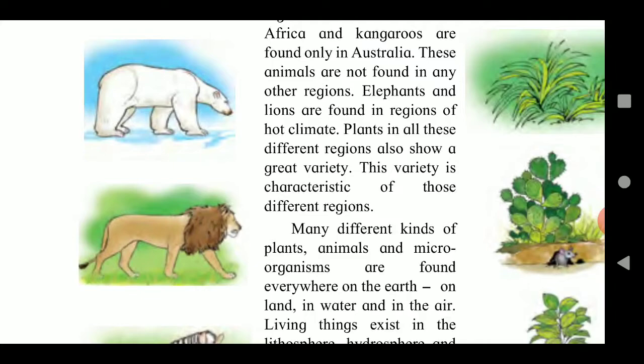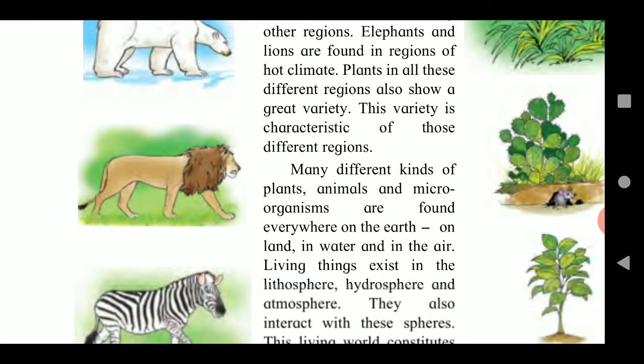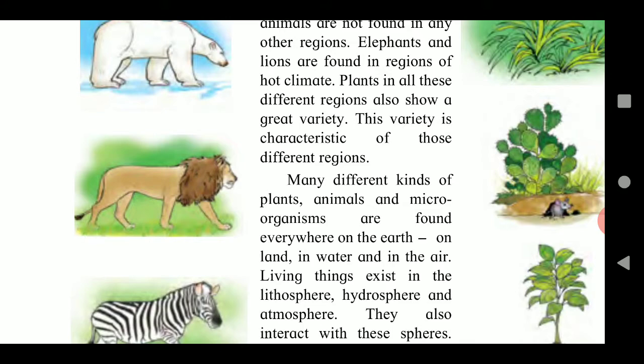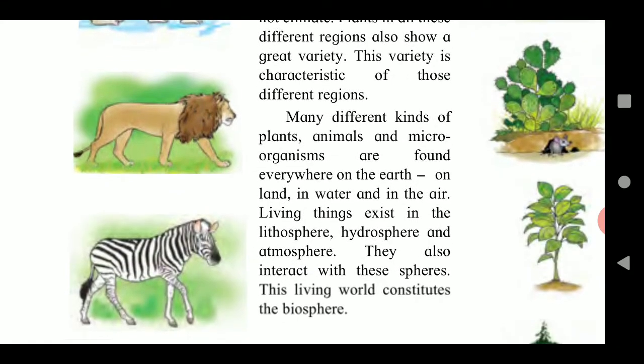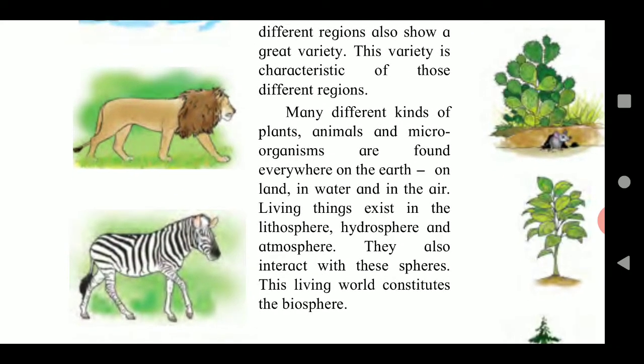Many different kinds of plants, animals and microorganisms are found everywhere on the earth, on land, in water and in the air. Living things exist in the lithosphere, hydrosphere and atmosphere. They also interact with these spheres. This living world constitutes the biosphere.